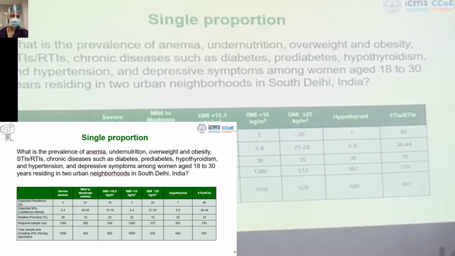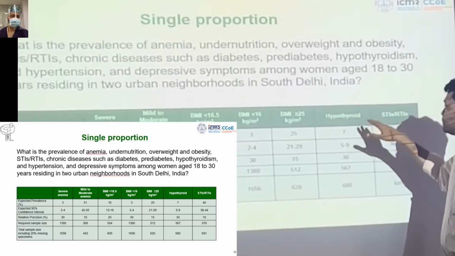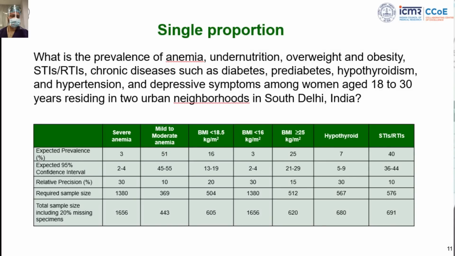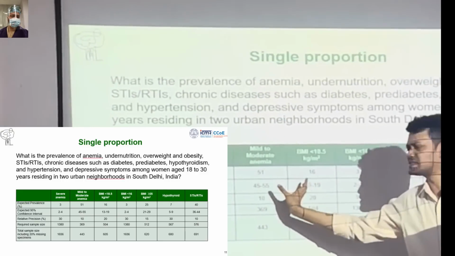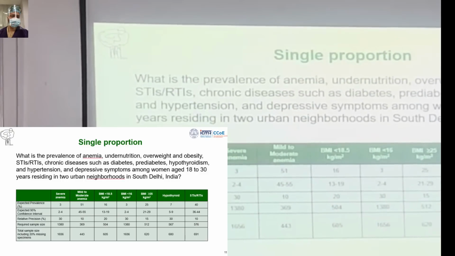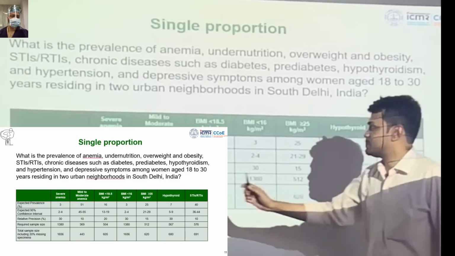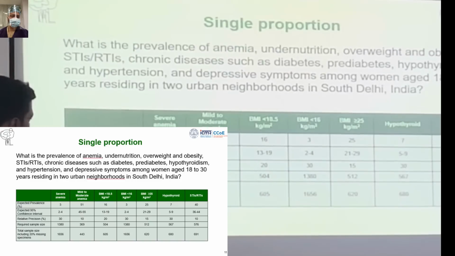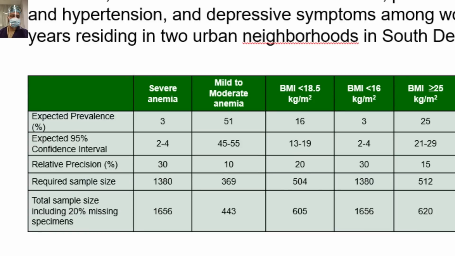The margin would have been very wide. But because we have different prevalence for different conditions, we wanted some consistency in our assumptions of relative precision, so that all the relative precisions are within some range, none too big and none too small. If we took 10% here, what would the sample size be? Right now it is 1380. Remember this.